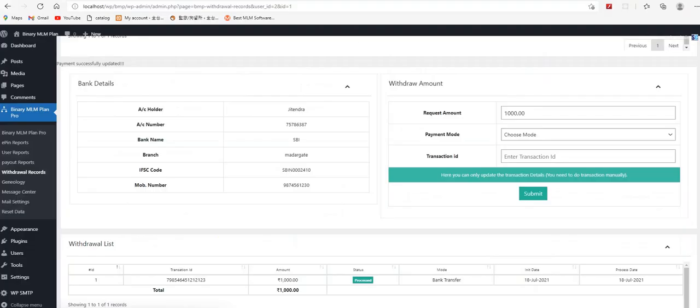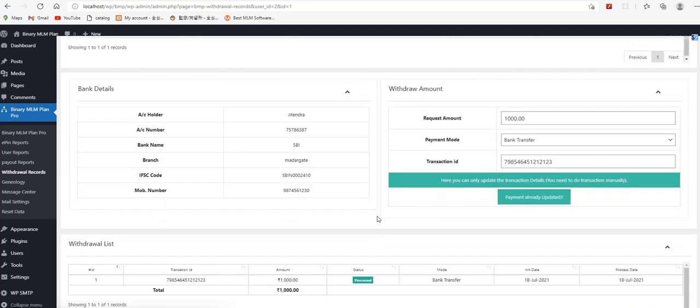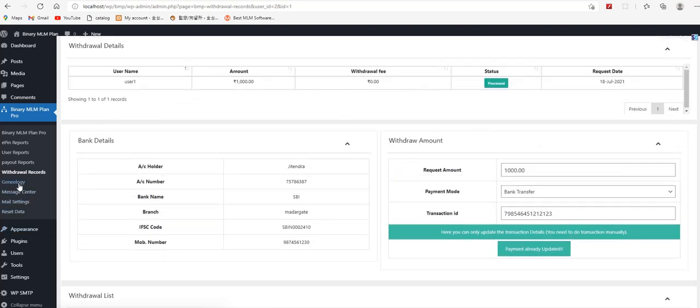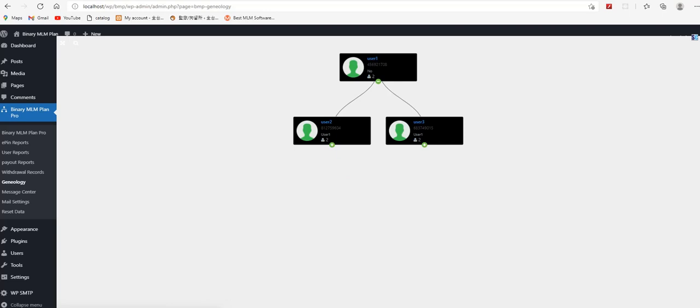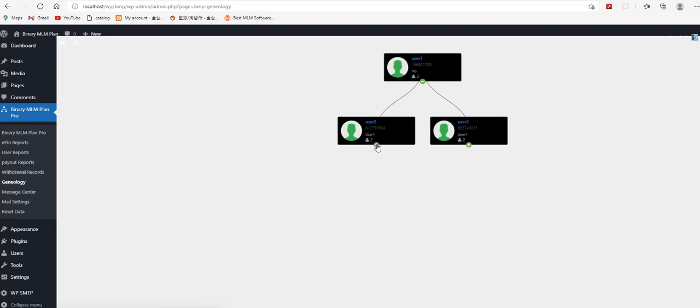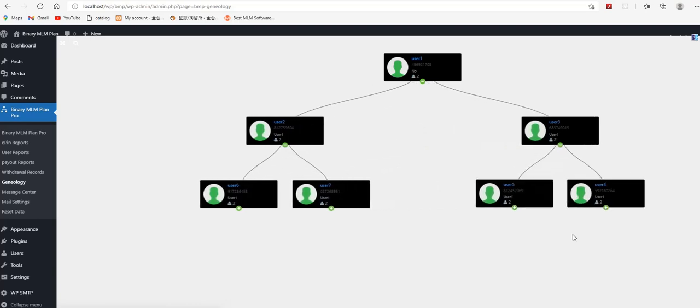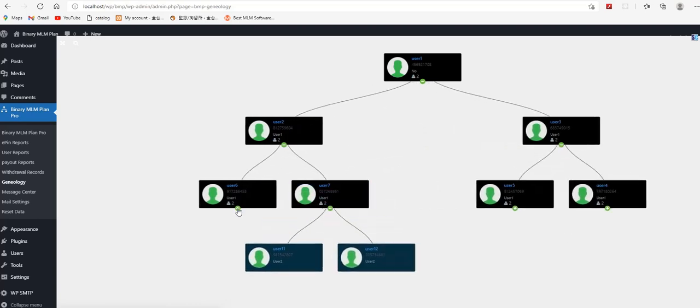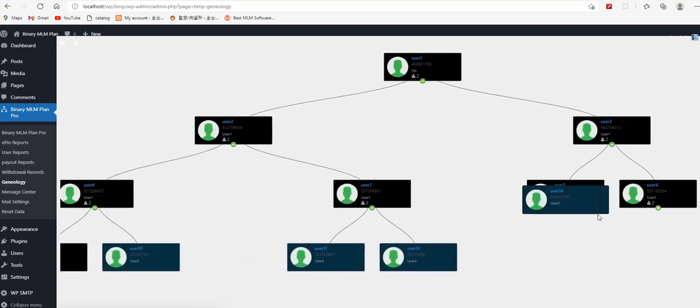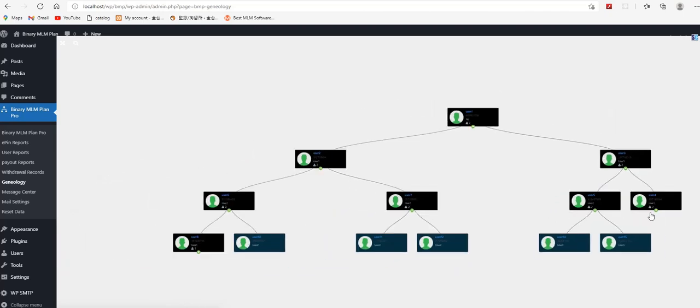And now I am just showing the genealogy part. This is basically the genealogy of the user one, and all the information is given there.